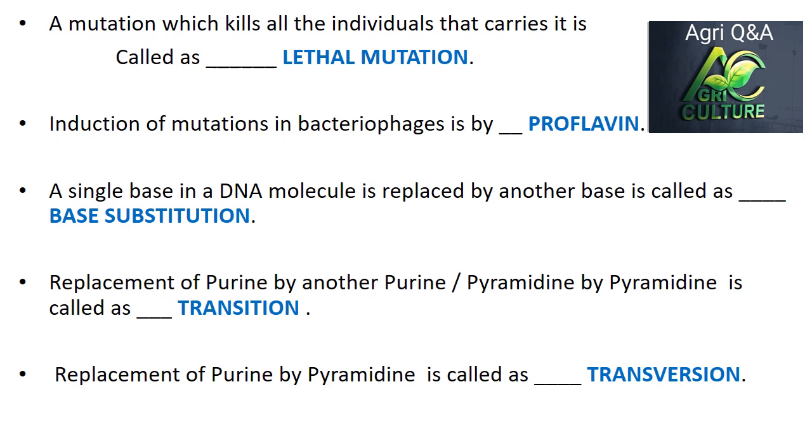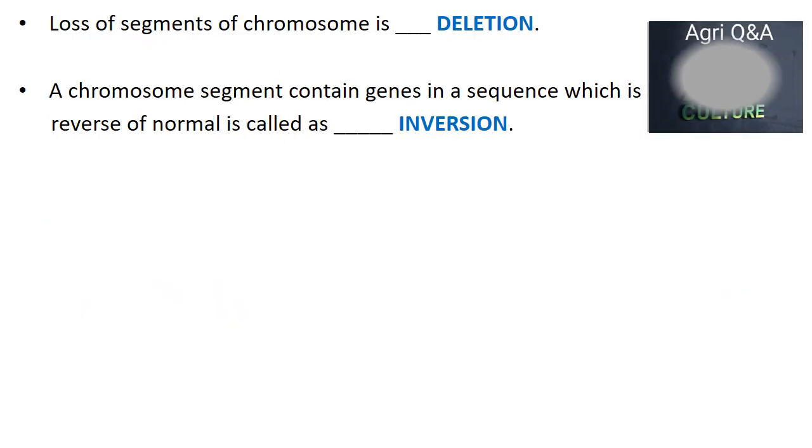Replacement of a purine by pyrimidine or vice versa is called transversion. Loss of segments of chromosomes is called deletion. A chromosome segment that contains genes in a sequence which is reverse of normal is called inversion.